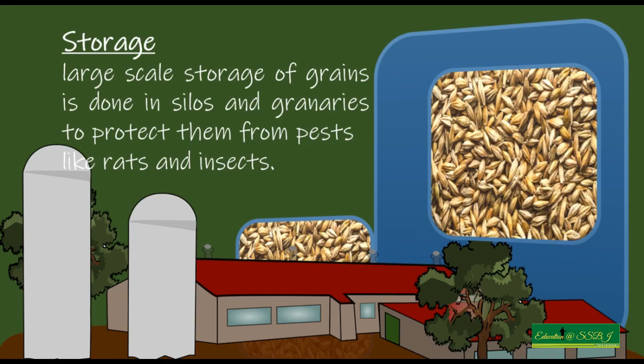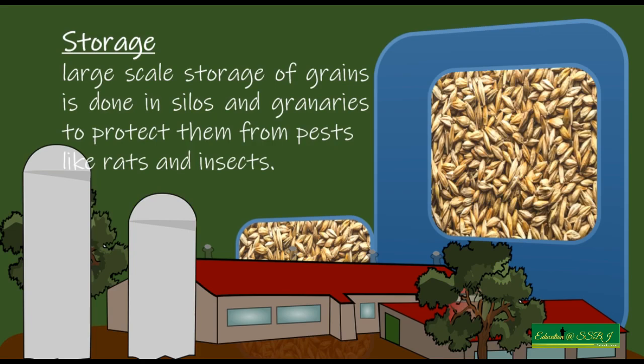Now, till now we have seen how can we cultivate or produce plants which are a basic food for all. But we also get food from animals.